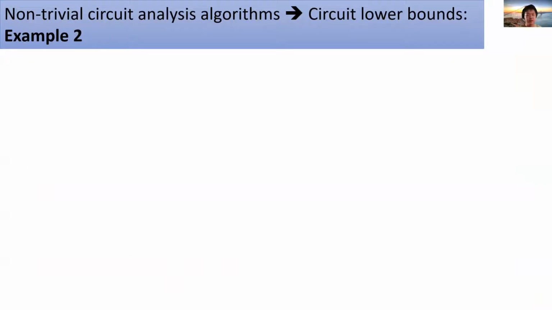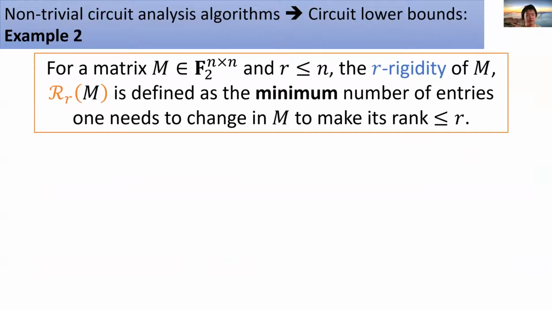The second example. Consider the finite field F2, an n by n matrix M over F2, and a rank parameter R. The R rigidity of M is the minimum number of entries one needs to change in M to make its rank become at most R.